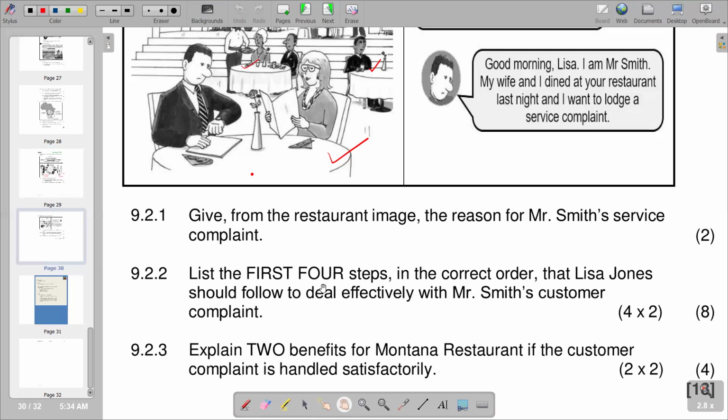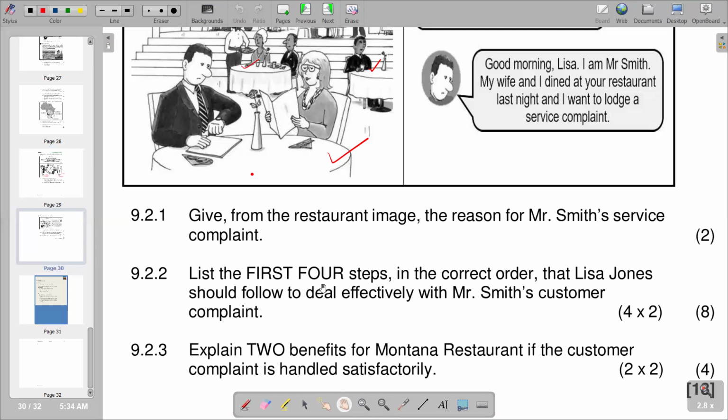And then after the customer has finished saying what he or she wants to say, we have to ask questions in a caring and considerate way, so that you can get information exactly where the problem is coming from. And then you are supposed to apologize on behalf of where the customer was wronged. Even if it's not you who wronged the customer, you are supposed to apologize on behalf of the restaurant and stop blaming anyone. Just apologize.